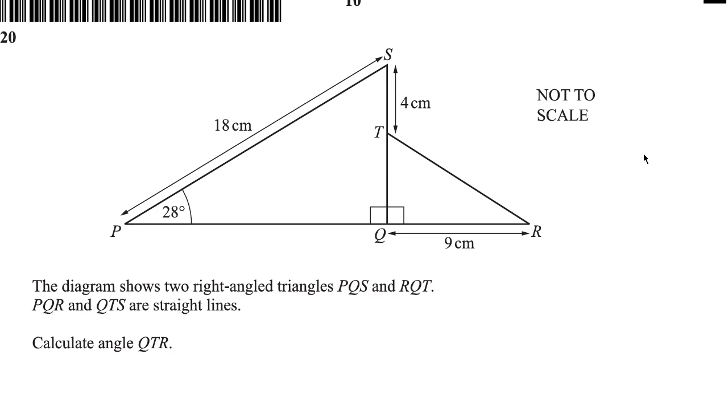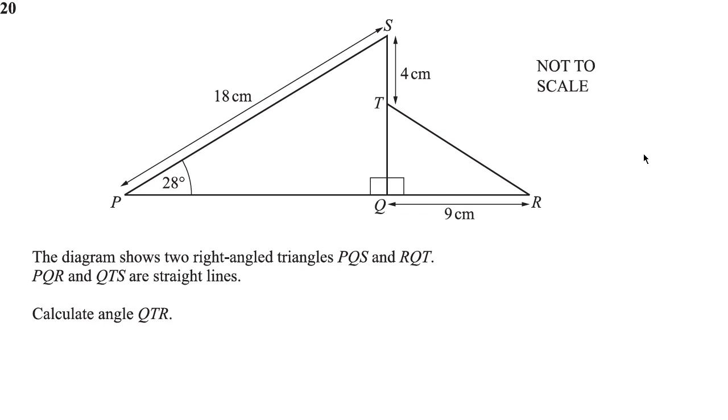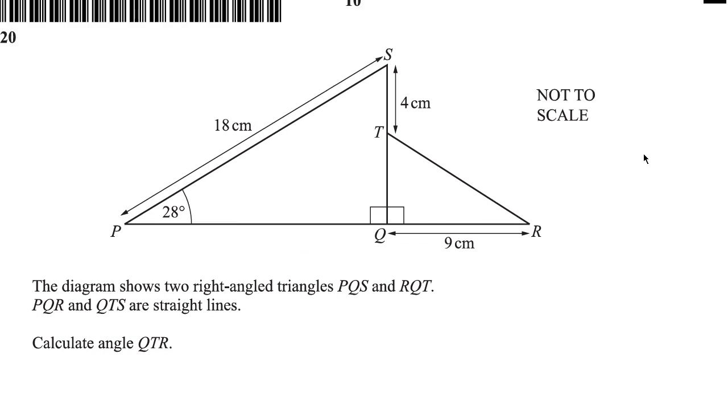Question 20 says, the diagram shows 2 right angled triangles PQS and RQT. PQR and QTS are straight lines. Calculate angle QTR. Angle QTR, let's call that theta. Right? So this is the right angle. This is 90 degrees.